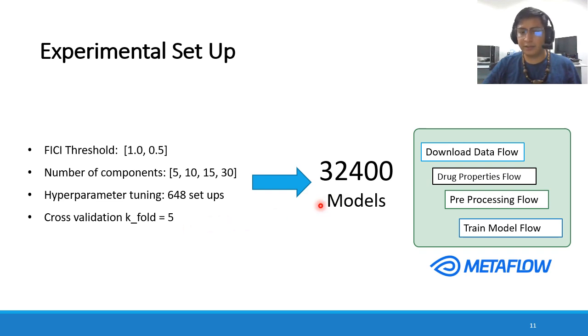This generates more than 32,000 models. Anyone who has experience with artificial intelligence knows that it's not easy to manage this amount of models, but thanks to the help of MetaFlow, all this was easy to set up and easy to analyze.